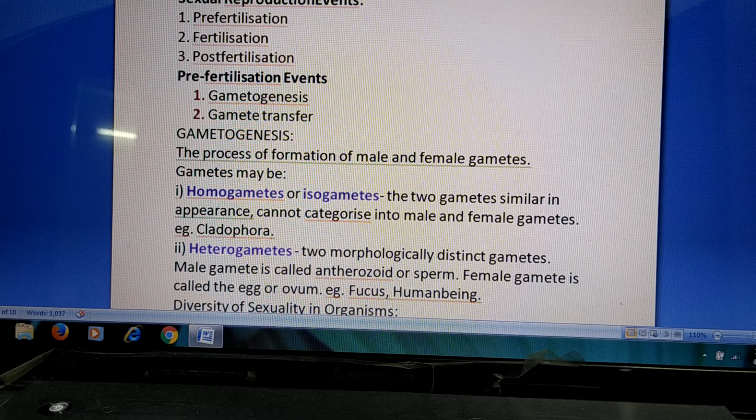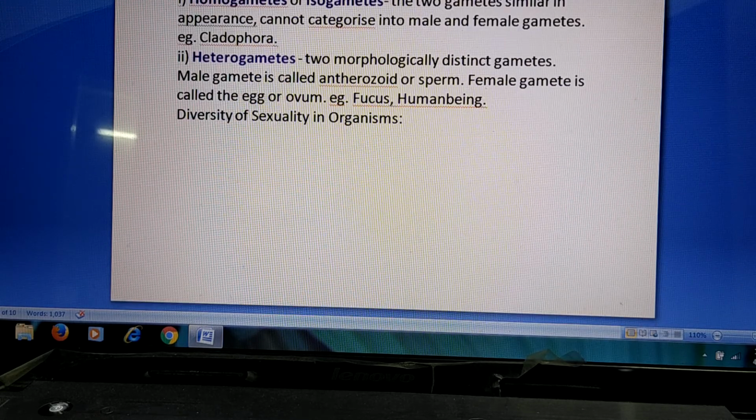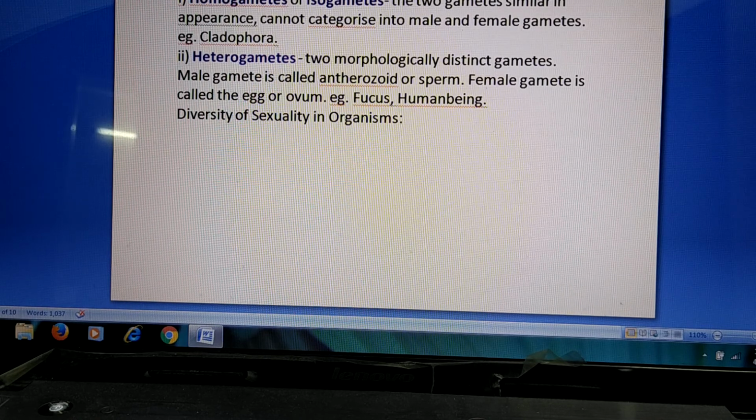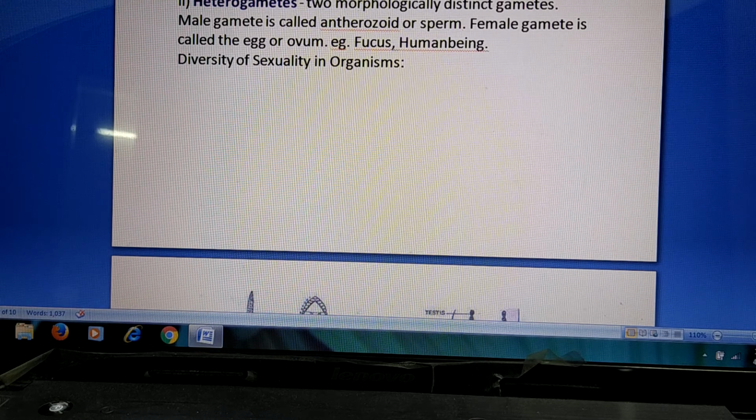And these gametes in lower organisms, like in alga, Cladophora, both male and female gametes look alike. Morphologically, you cannot distinguish them. They look alike in their appearance. These gametes are called homogametes or isogametes, for example, Cladophora.